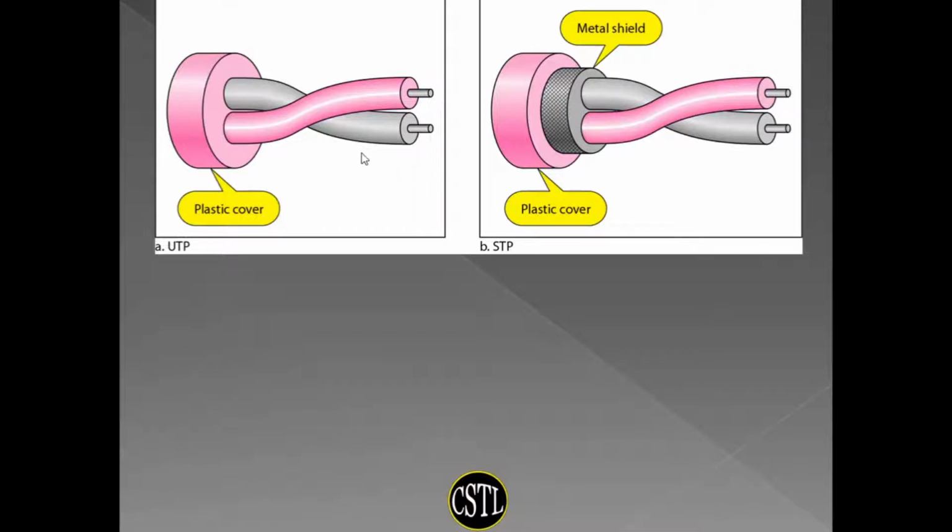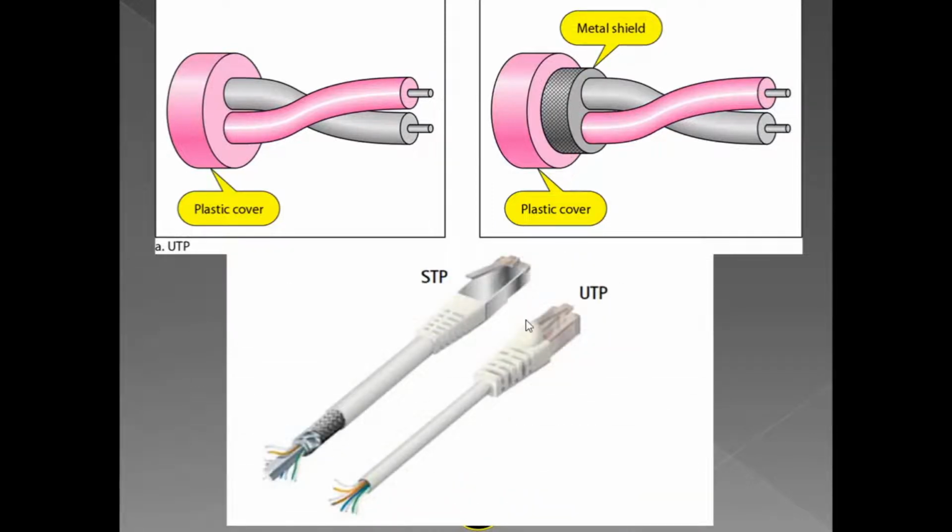If we compare these two types of twisted pair cable, UTP is lightweight and the most used twisted pair cable, and obviously it is also less costly. STP is expensive and its weight is high, but it is also very useful to reduce noise, giving extra protection from outer noise. So this is the real image of the twisted pair cable. This is UTP and this is the STP.